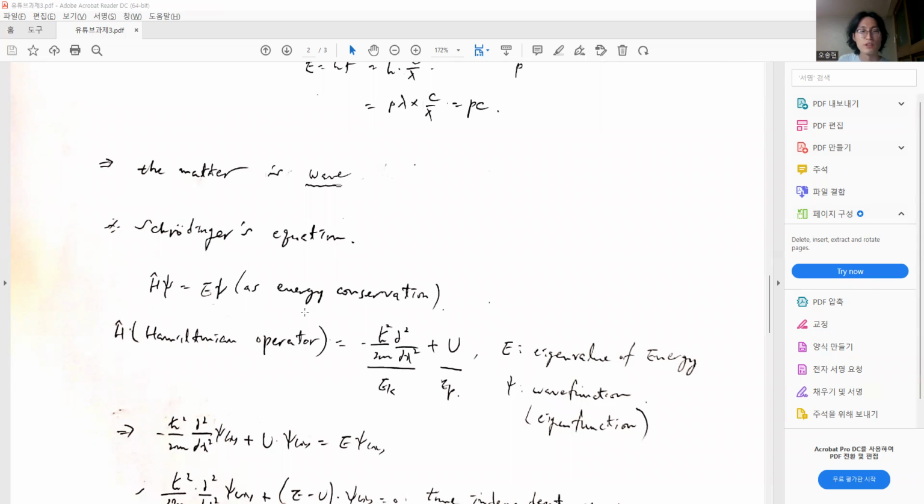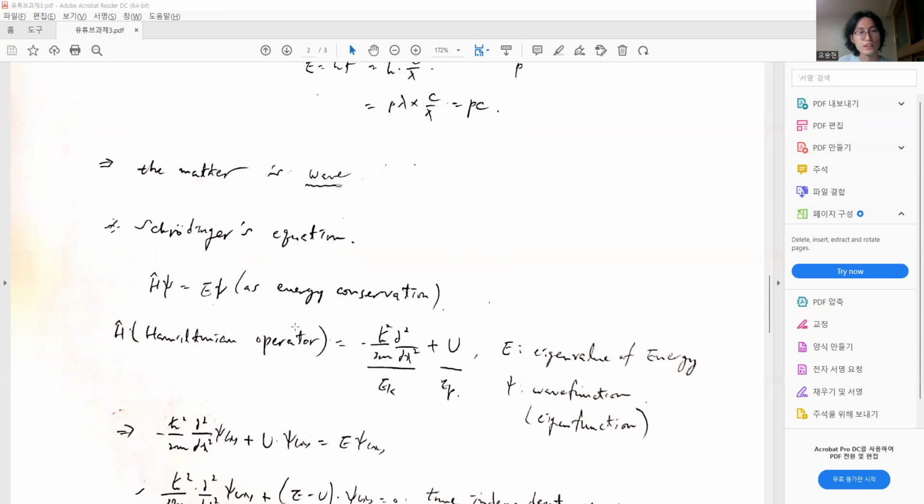And here, in this special case, this operator H hat is the Hamiltonian operator, which is expressed like minus h bar squared over 2m multiplied by d squared over dx squared plus U. And here this derivative term is expressed for the kinetic energy, and this U is expressed for the potential energy.